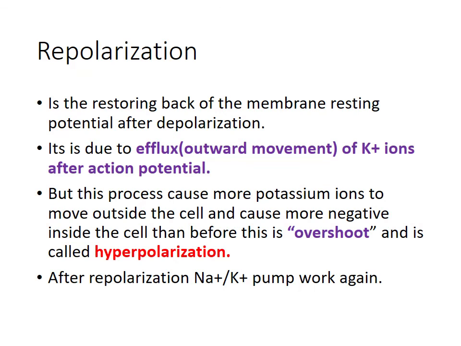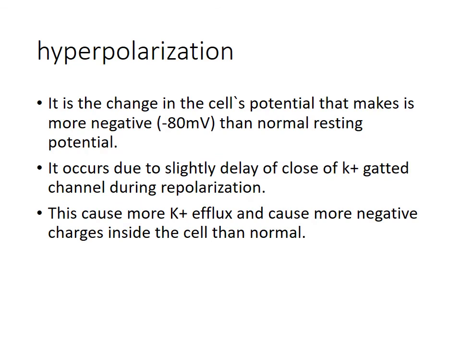After repolarization, the sodium and potassium pump works again to maintain the resting membrane potential. Hyperpolarization is a change in cell potential that makes it more negative, that is negative 80 millivolts, than the normal resting potential.